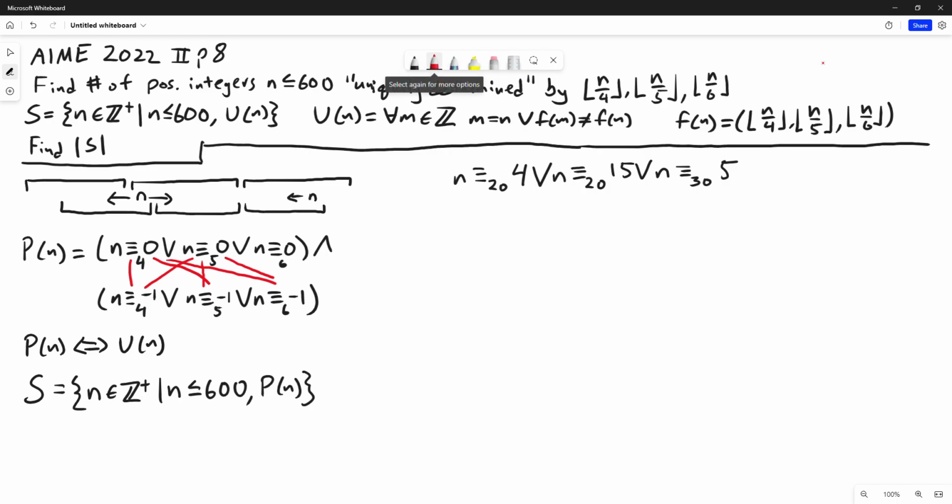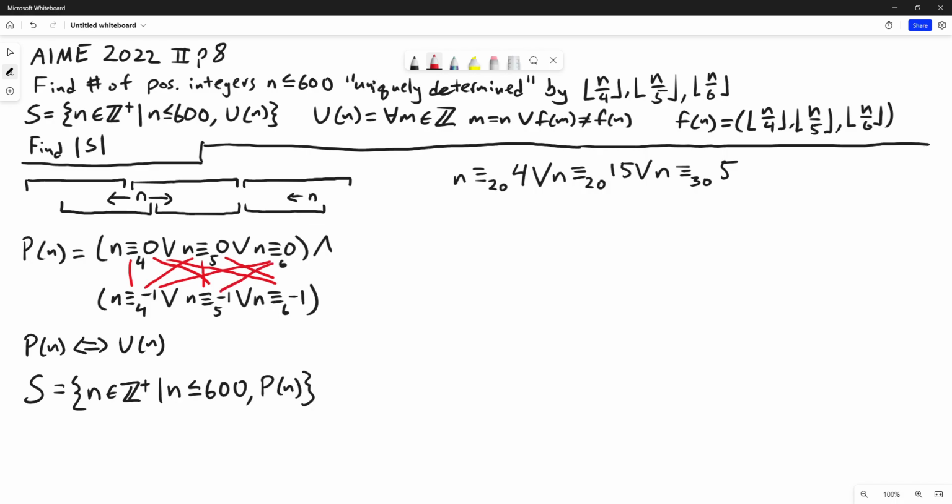Okay, next. Which one is next? I think it's this one, n congruent to 0 mod 6 and n congruent to negative 1 mod 4. And again, we have an issue with oddness and evenness, so no solutions there.